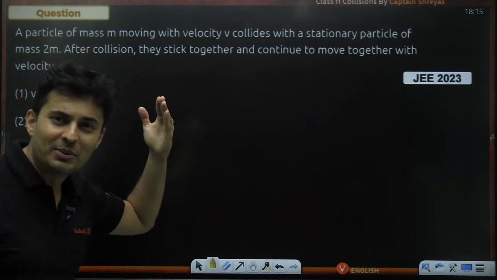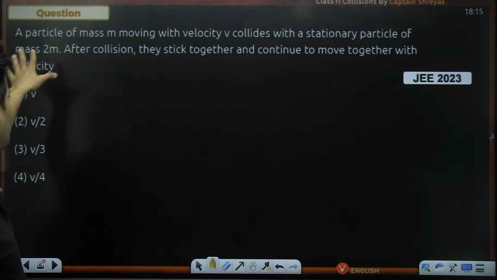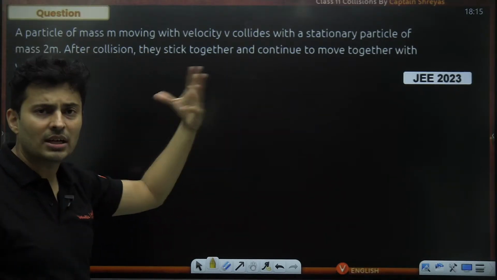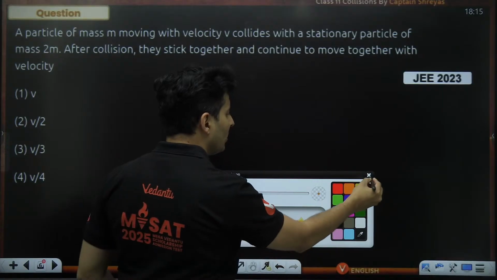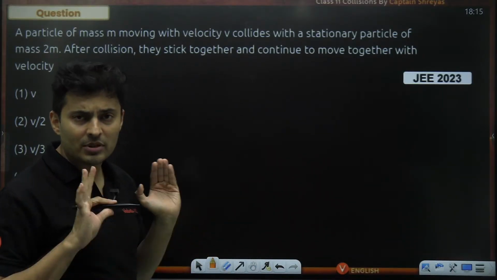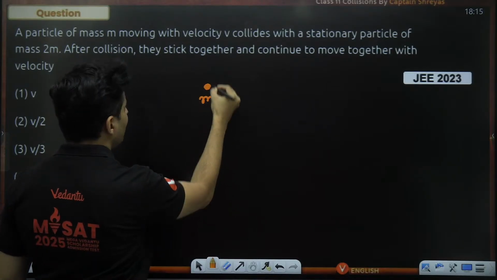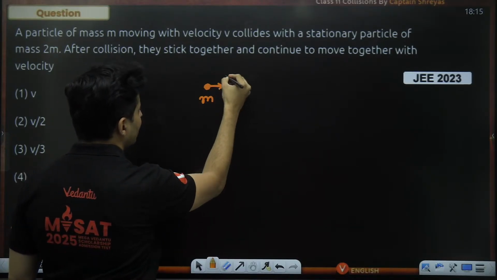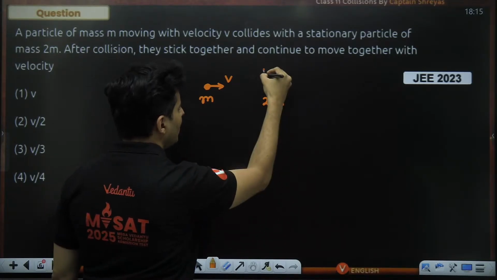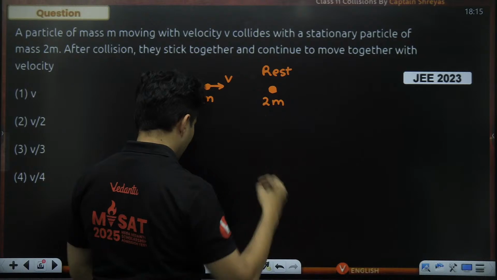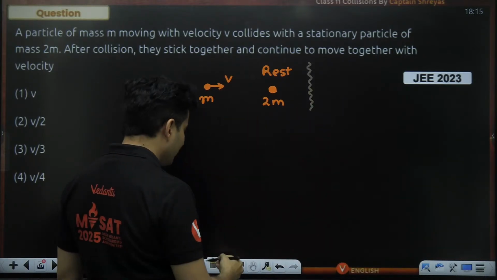So let's solve this. This was asked in JEE 2023. A particle of certain mass moving with certain speed collides with a stationary mass of 2m. After the collision, they stick to each other and they continue to move together with what velocity? Whenever you have to solve collision problems, better draw the diagrams first. So we have a particle of mass m moving with a velocity v, and there is another particle, slightly heavier, of mass 2m, but that is at rest. Now this is before the collision.